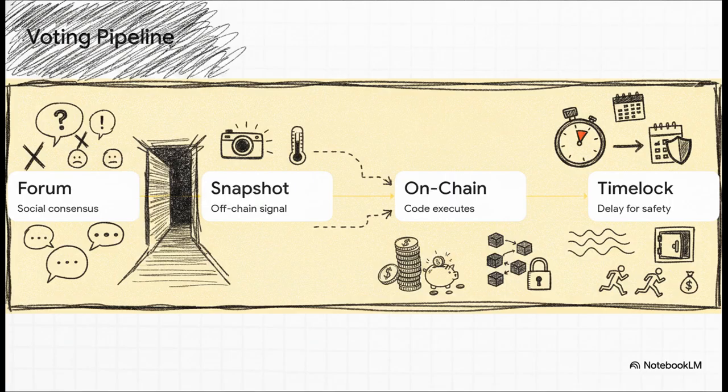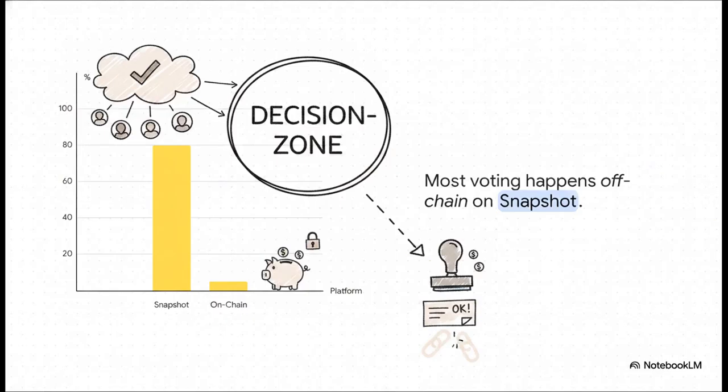Step 3 is the actual, highly expensive on-chain vote. And finally, Step 4 is the time lock. That's a mandatory delay before the code automatically executes, which gives users a chance to actually withdraw their funds if they strongly disagree with the outcome. Now, what's really interesting about this breakdown is where the actual decision-making goes down. Because transacting directly on the Ethereum blockchain costs real, actual money, sometimes hundreds of dollars in gas fees.